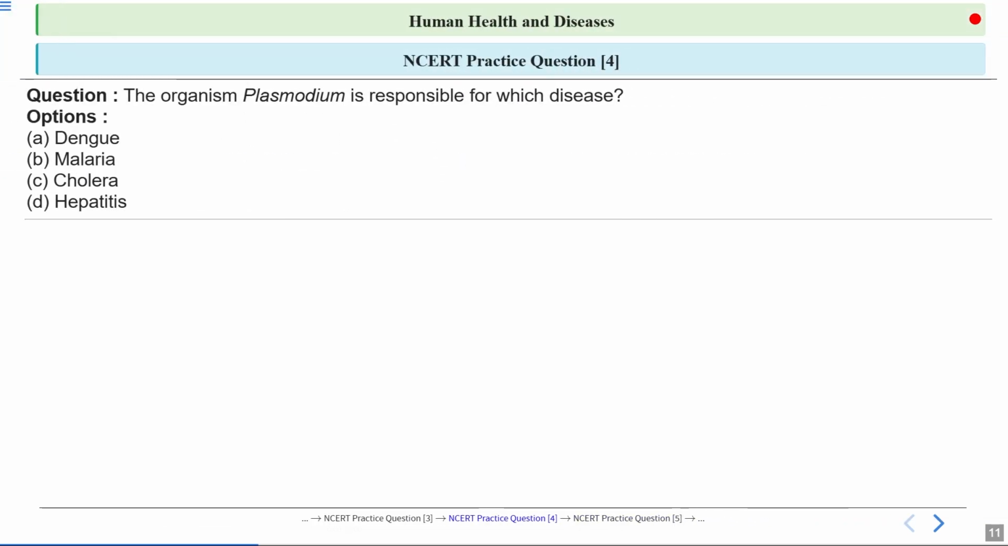Now, the next question: the organism Plasmodium is responsible for which disease? So you have these options. Option A is dengue, option B is malaria, option C is cholera, and option D is hepatitis. So what will be the correct answer?